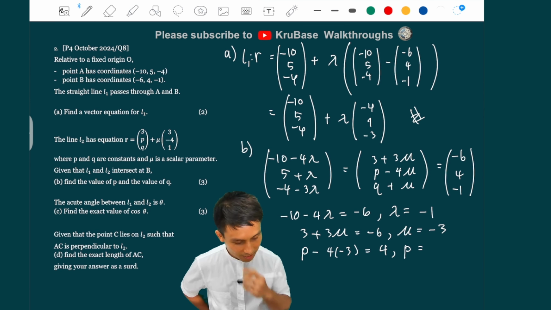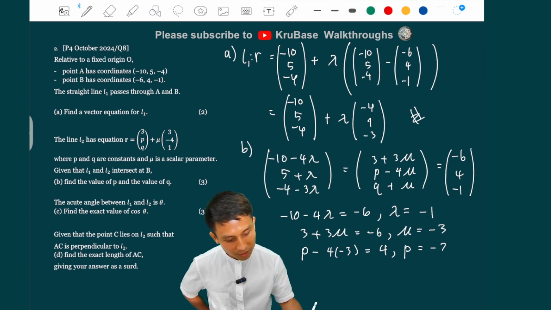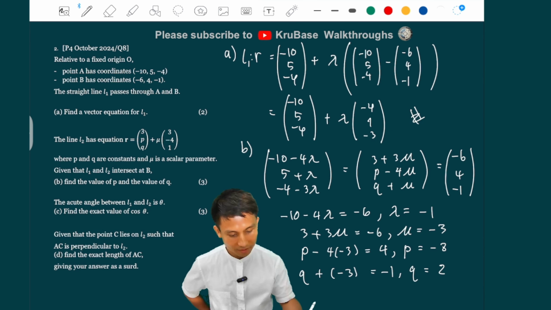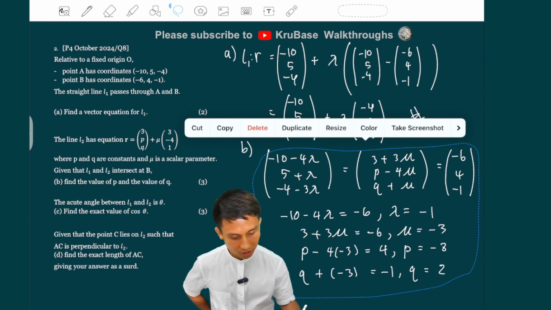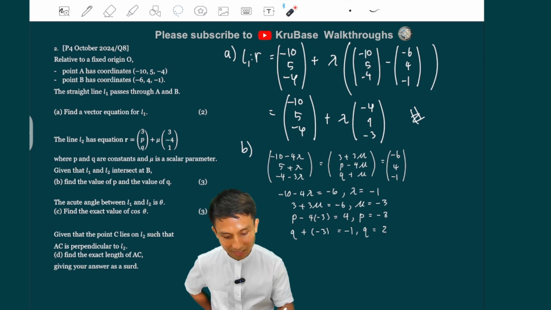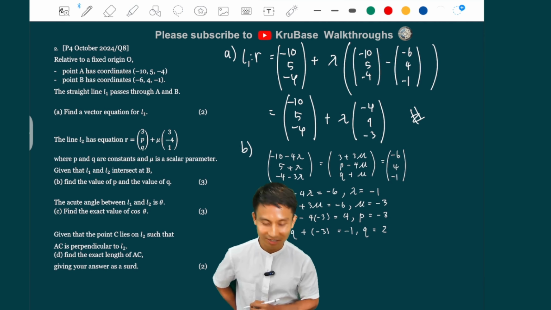So p would be 4 minus 12, which is minus 8. And then q plus mu, which is minus 3, equals minus 1. That means q equals 2, right? Just solve all that already. It's a very subtle piece of information there that they intersect at B. If you didn't see this, you're doomed, because I didn't at first.